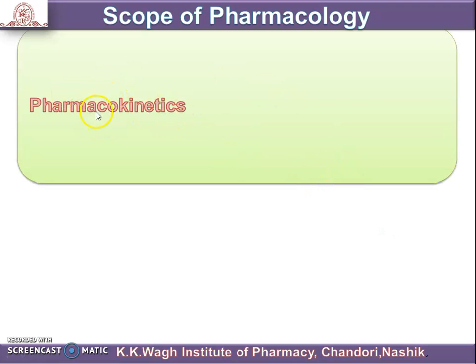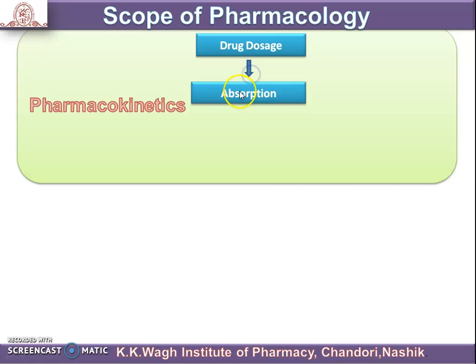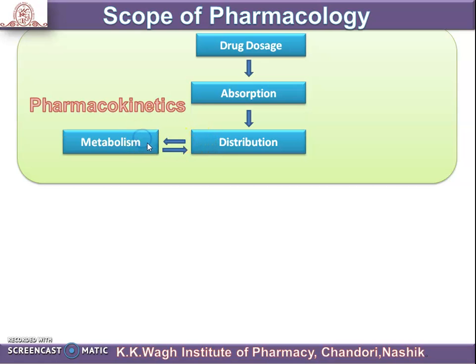This is the diagrammatic representation which gives a clear idea about the functioning of pharmacokinetics and pharmacodynamics. Firstly, we see pharmacokinetics. When we take the drug dosage, it undergoes absorption, then it gets distributed all over the body, and after that it gets metabolized, and after metabolism it is again distributed and lastly excreted from our body.